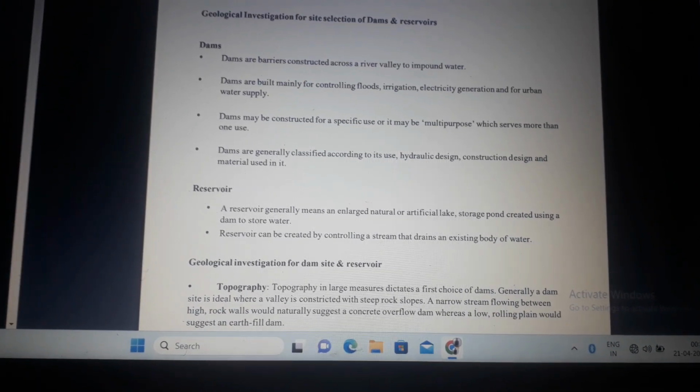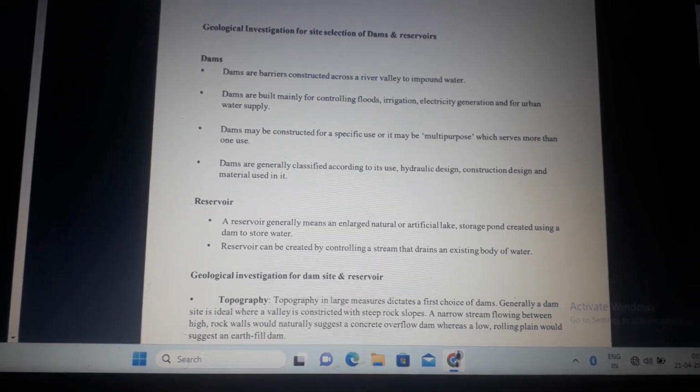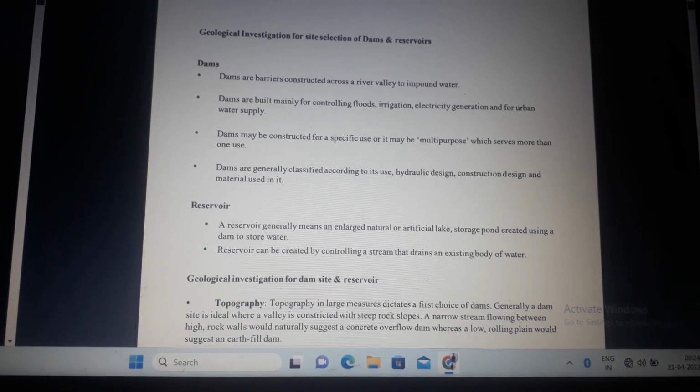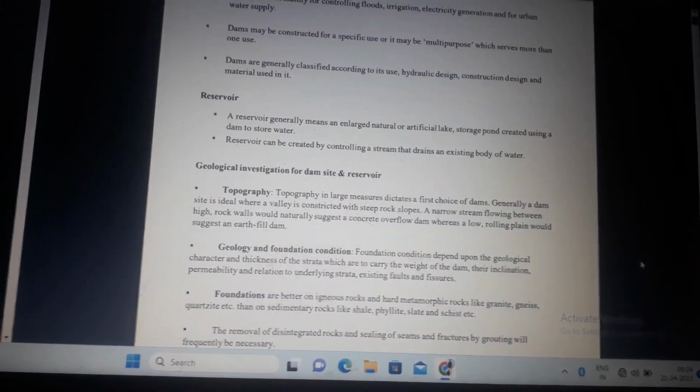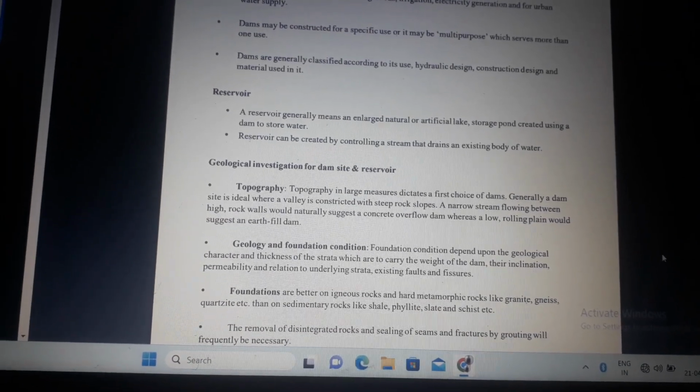Geological investigation for site selection of dams and reservoir. Dams. Dams are barriers constructed across a river valley to impound water. Dams are built mainly for controlling floods, irrigation, electricity generation, and urban water supply. Reservoir. A reservoir generally means an enlarged natural or artificial lake, storage pond created using a dam to store water.